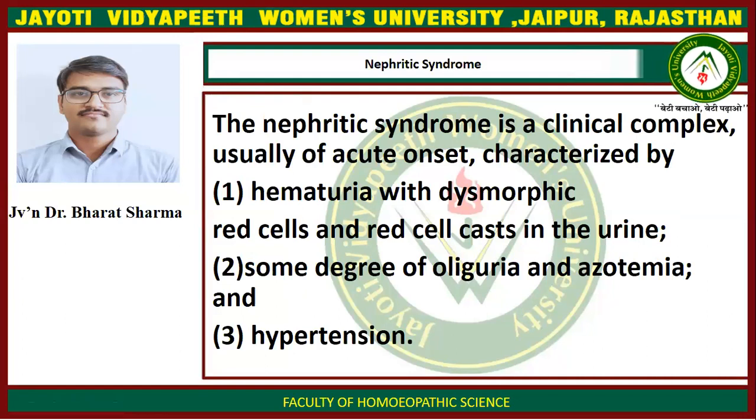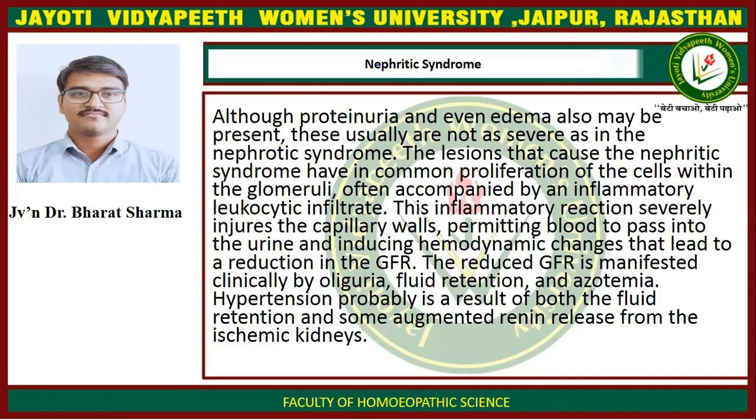The nephritic syndrome is a clinical complex, usually of acute onset, characterized by hematuria with dysmorphic red cells and red cell casts in the urine, some degree of oliguria and azotemia, and hypertension. Although proteinuria and even edema also may be present, these usually are not as severe as in the nephrotic syndrome.